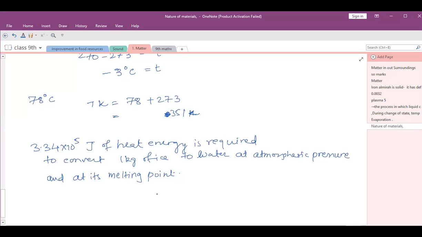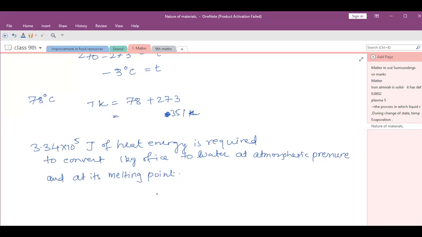Nitin, second part, very short answer questions. Ma'am, I have a doubt in the 26th question. Very short answer questions only go till 23. Not in very short, but in short answer questions. First, very short answer questions.